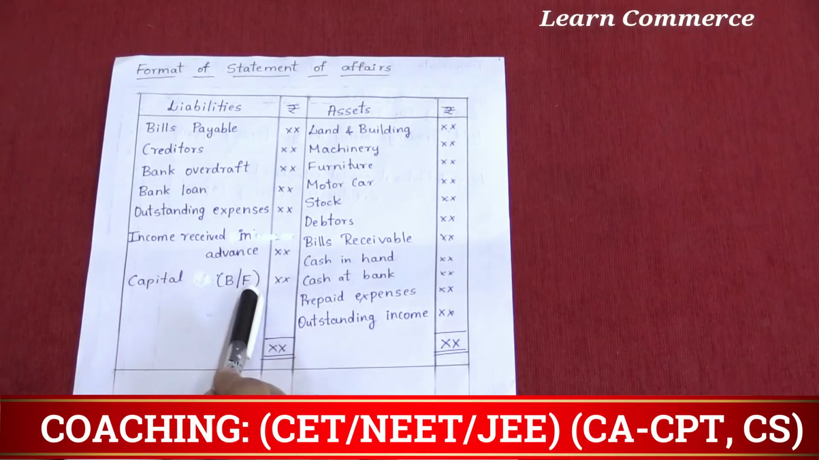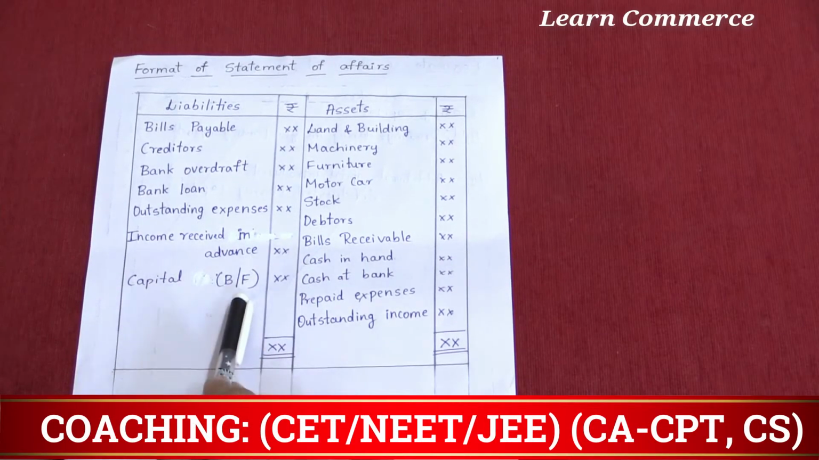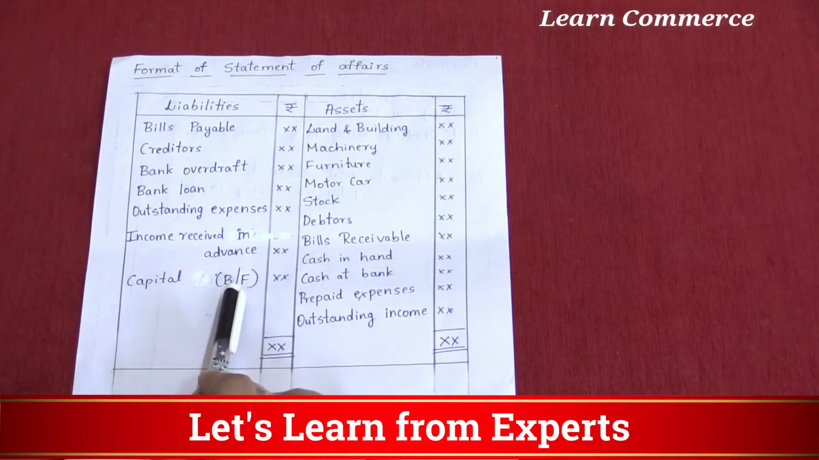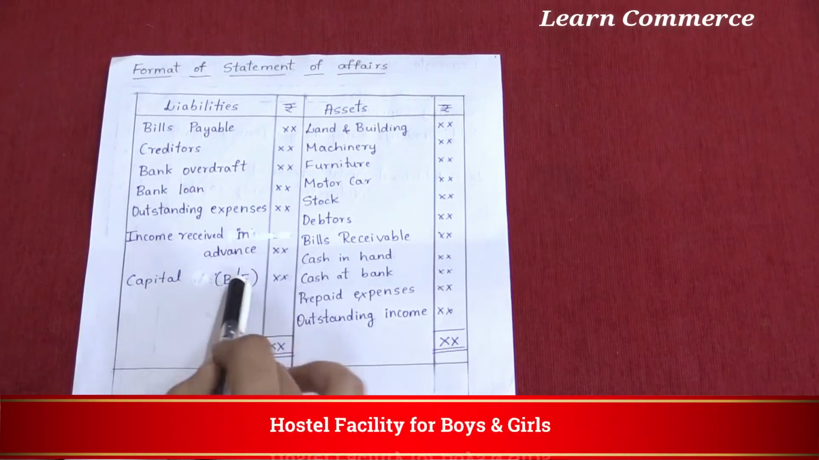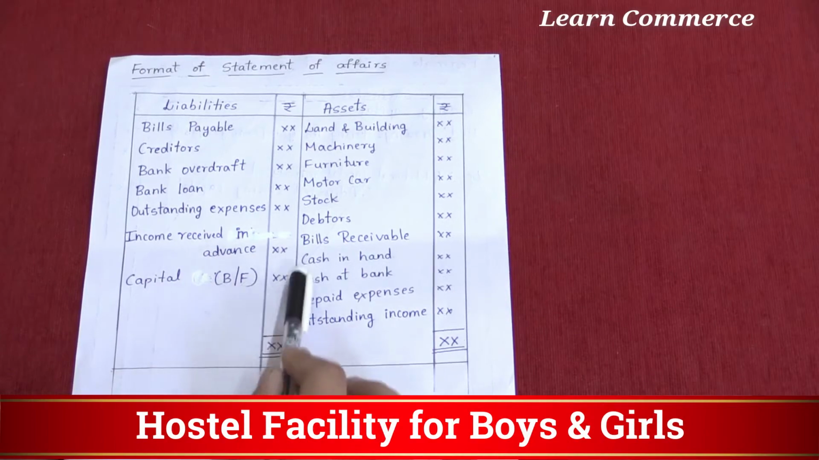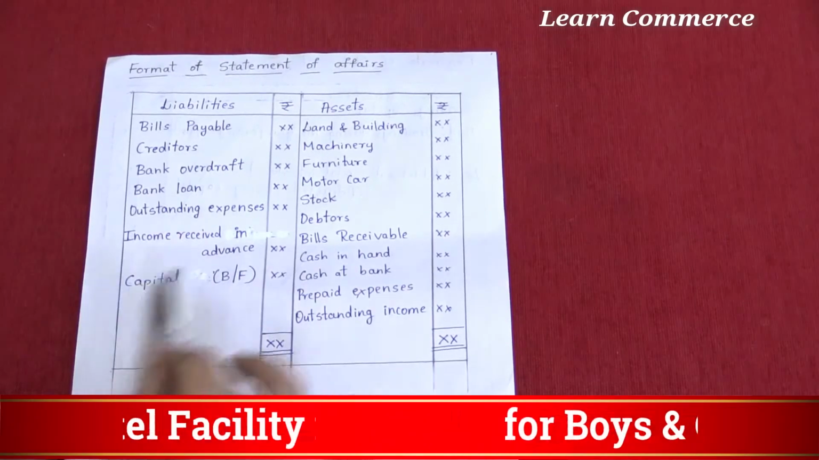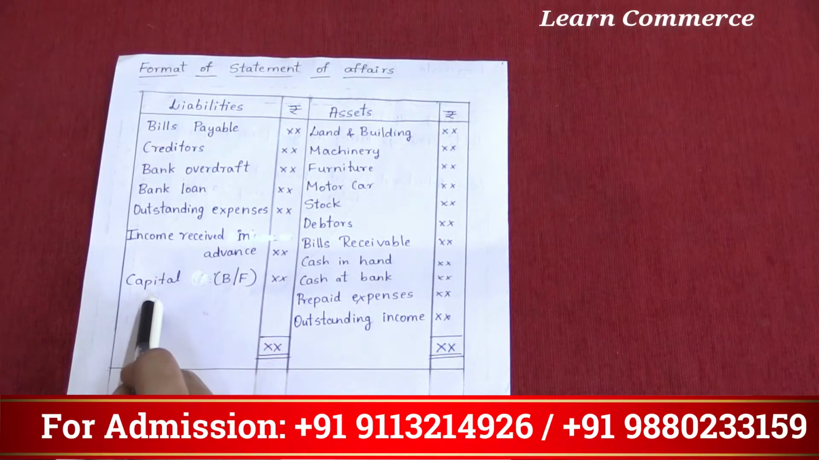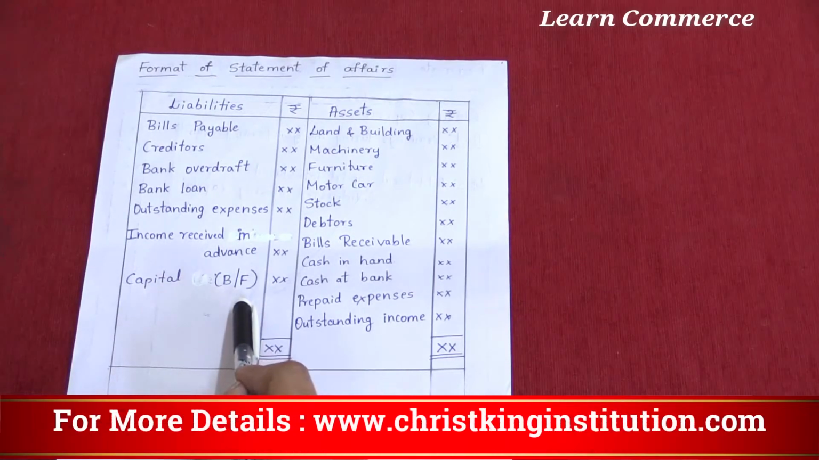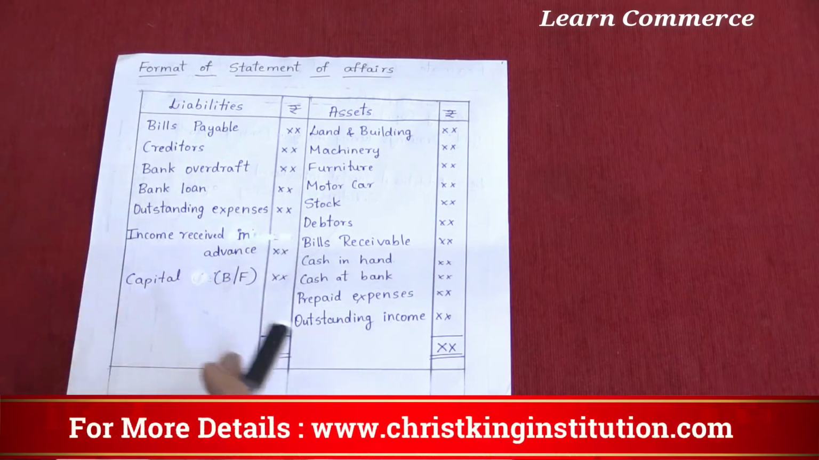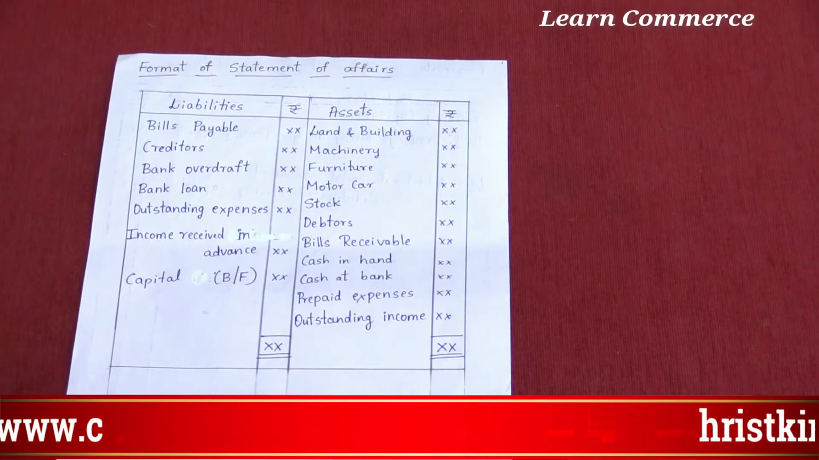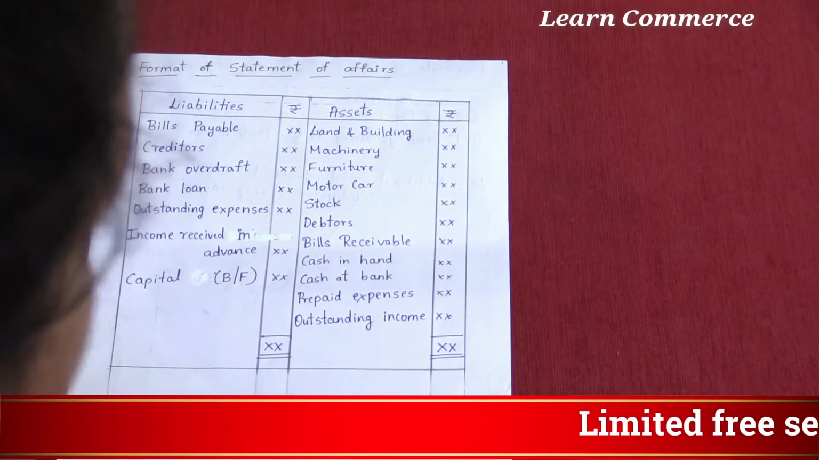So make a total of assets and write the amount here and the same amount here. Then you can get the balance here. The balance is nothing but capital, that is a balancing figure. B bar F means it is a balancing figure. The balance is capital, the balancing figure. Sometimes in a problem it may be opening capital, in some problems it is closing capital, or otherwise sometimes we should calculate both opening and closing capital. This is the format of statement of affairs.